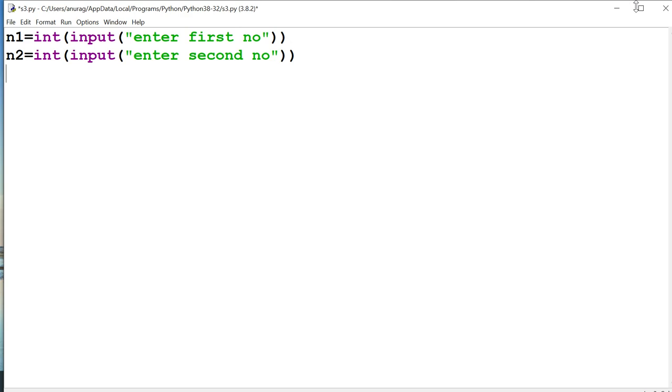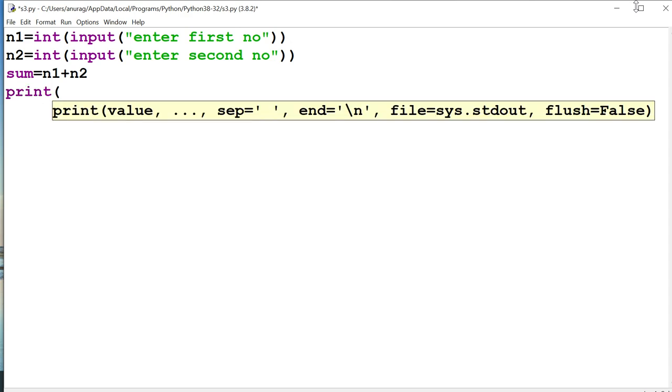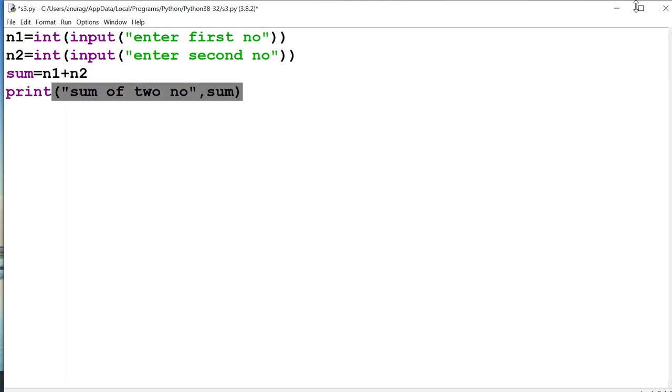float function. So now I will take a third variable, sum, and I will just add these two numbers and the addition will be performed. Now I just want to print the result. So I will use the print function and the statement, sum of two numbers. And we will print sum.